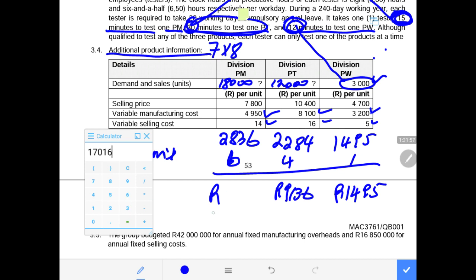This is 17,016. Then we add all of them, 17,016 plus 9,136 plus 1,495. This will be what we call the weighted average contribution.